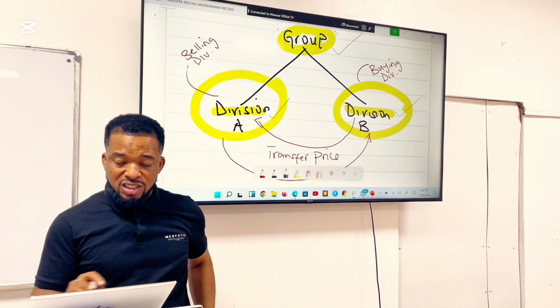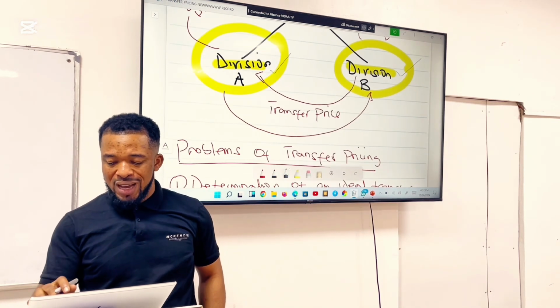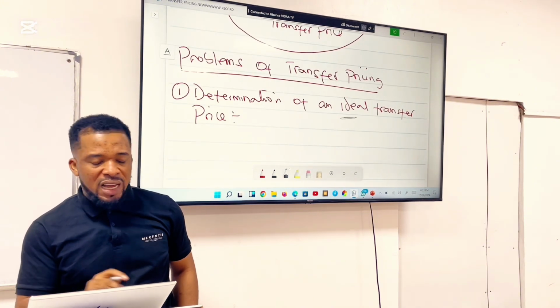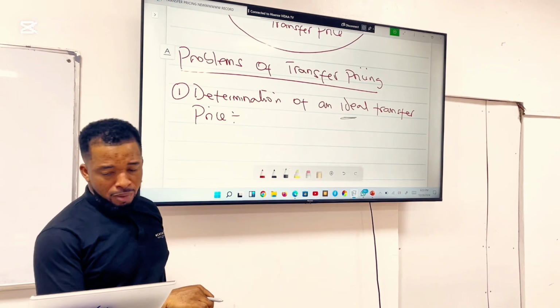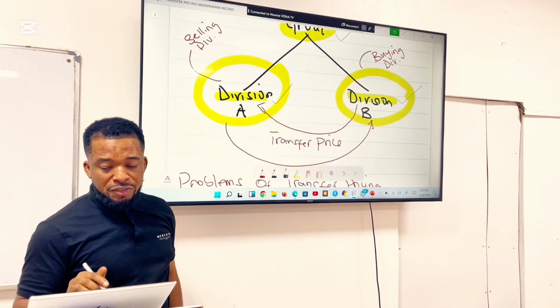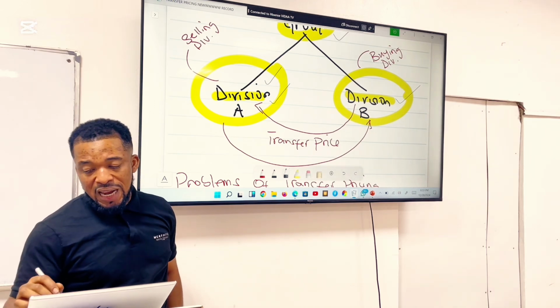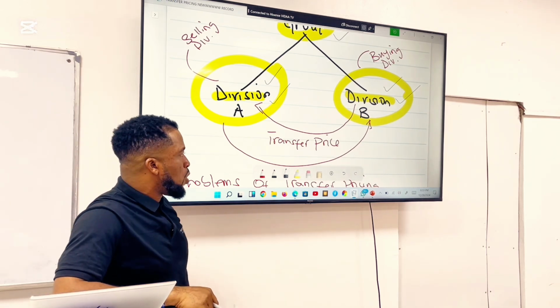All right, considering these three together is what we refer to as ideal transfer price. And most times, determination of this ideal transfer price may be a problem, meaning that division A may be willing to sell at a price that division B will not be willing to actually buy.